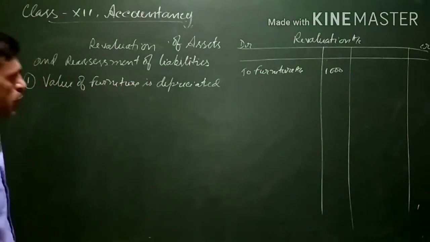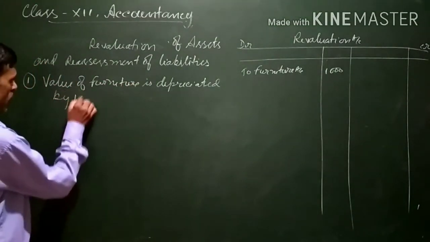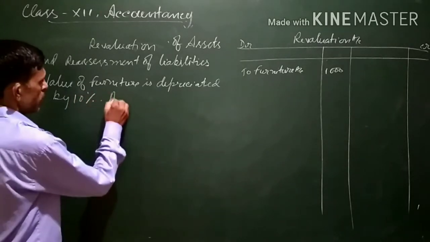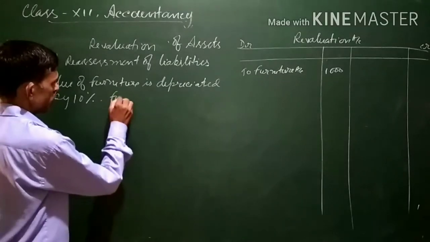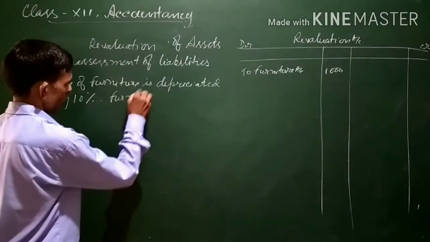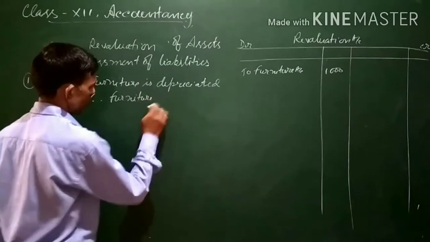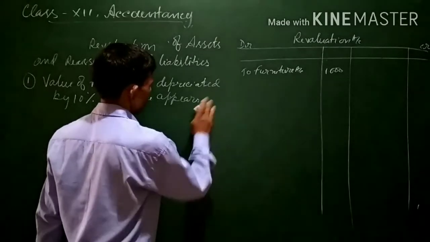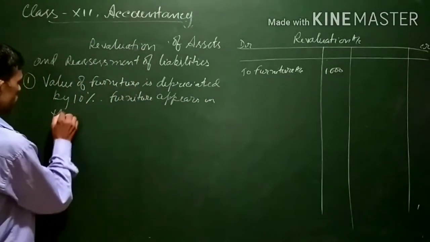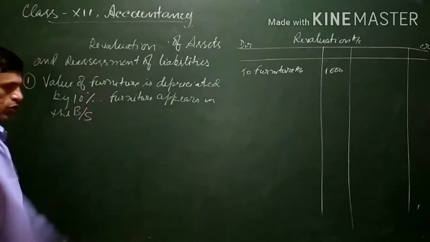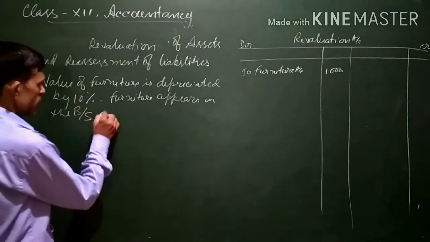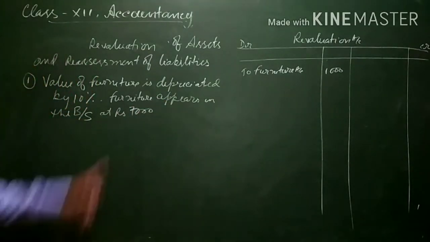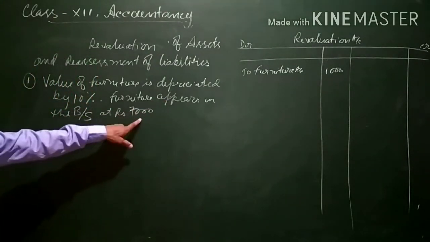Suppose value of furniture is depreciated by 10%, and furniture appears in the balance sheet, in short B/S, at rupees 7,000.